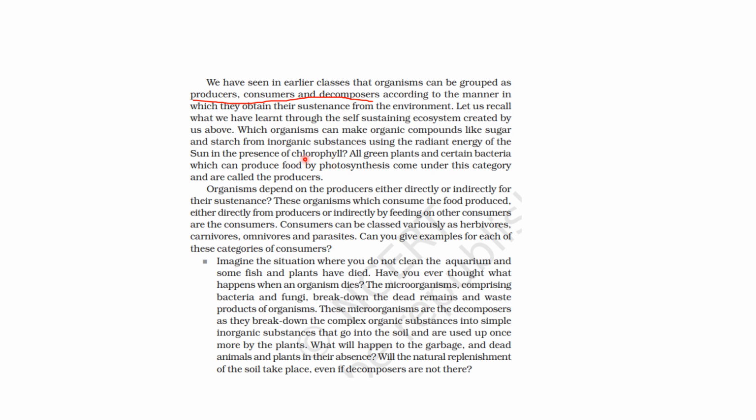Okay, which organisms are these? All the green plants and certain bacteria which can produce food by photosynthesis, they will come in this category. And what do we call them? We call them producers. Okay, so these are our producers.